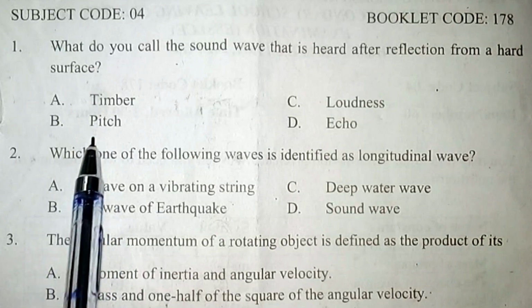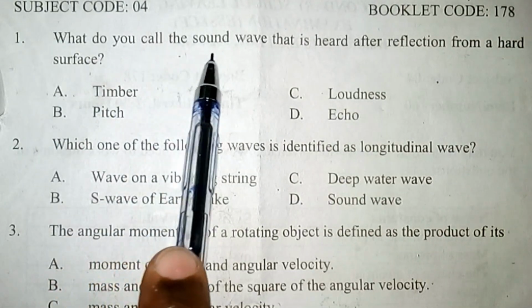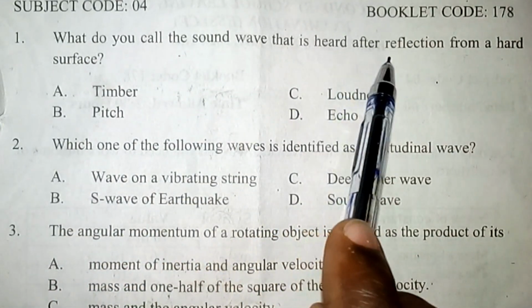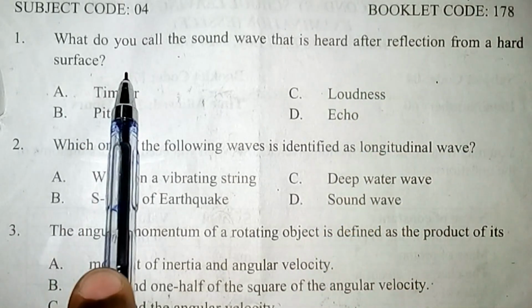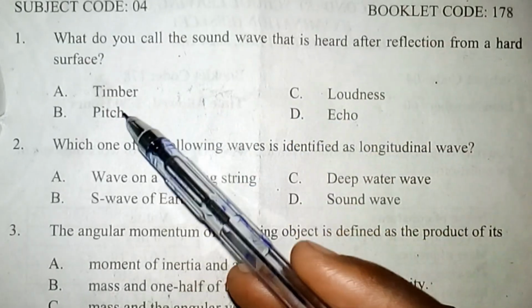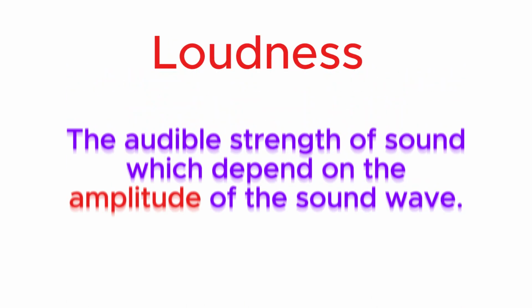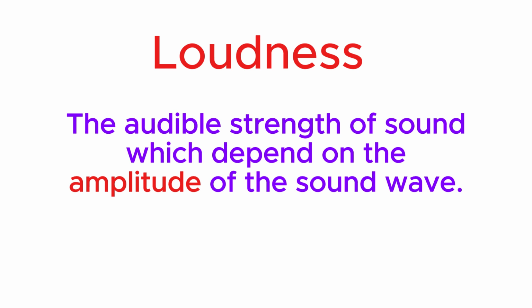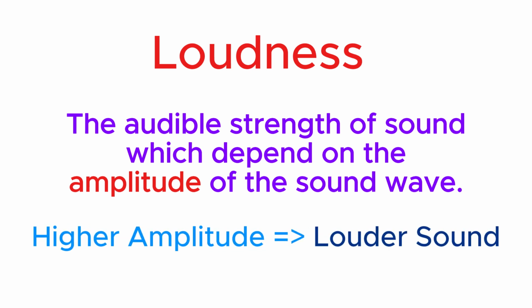Question number 1 states: what do you call the sound wave that is heard after reflection from a hard surface? So let's see these characteristics of sound: loudness, timbre, and pitch. Loudness is the audible strength of sound, which depends on the amplitude of the sound wave. That means the higher the amplitude, the louder the sound is.